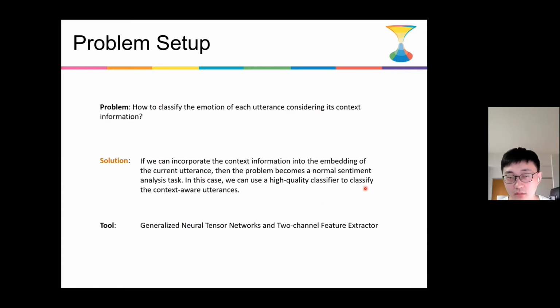Okay, so now we are clear about this task. The problem is how to classify the emotion of each utterance considering its context information. In this paper, our solution is that if we can incorporate the context information into the embeddings of the current utterance, then the problem becomes a normal sentiment analysis task. In this case, we can use a high-quality classifier to classify the context-aware utterances. The tools used in this solution are the generalized neural tensor networks and the two-channel feature extractor. We'll briefly explain these two parts.